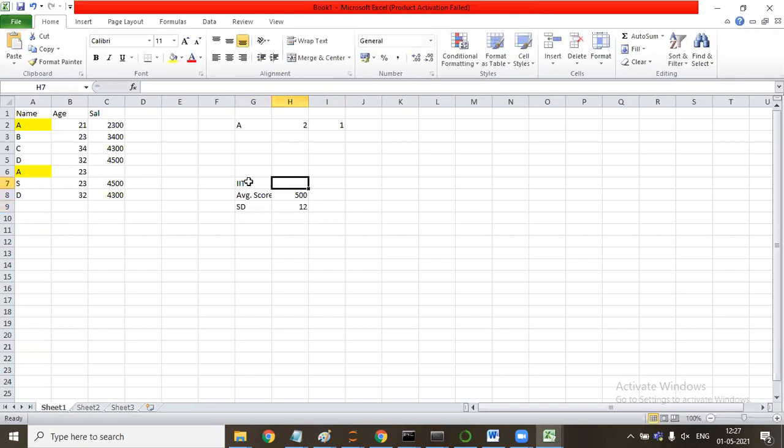Okay, now knowing that it follows a normal distribution, we need to find the probability that a particular person will be scoring, say, 490.